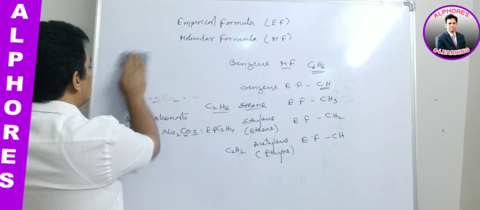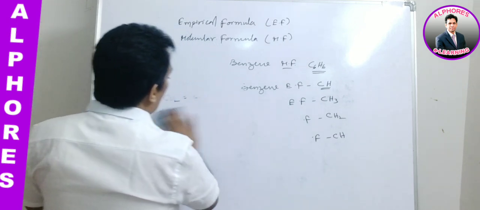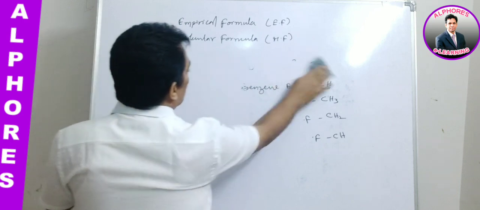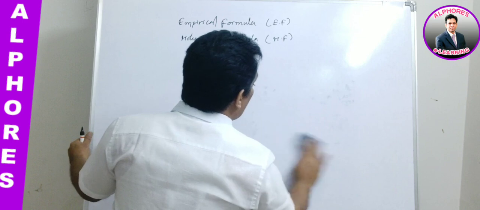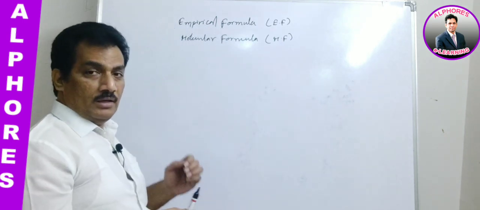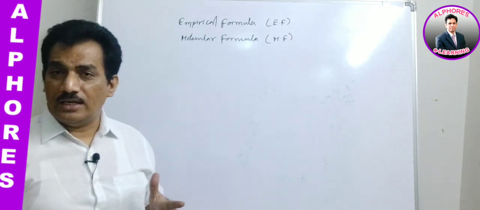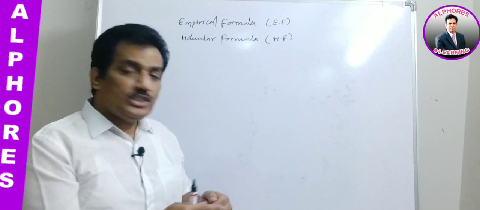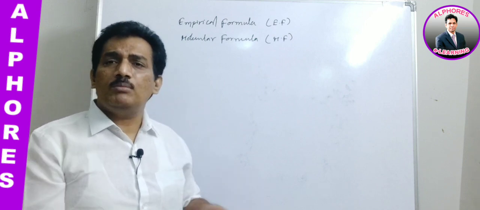The molecular formula is the representation of a compound that gives the exact, actual number of atoms present in the molecule. The empirical formula indicates the simplest ratio, but here it is not a ratio: it indicates how many atoms of each element are present in the molecule.